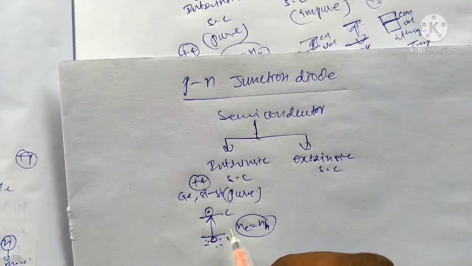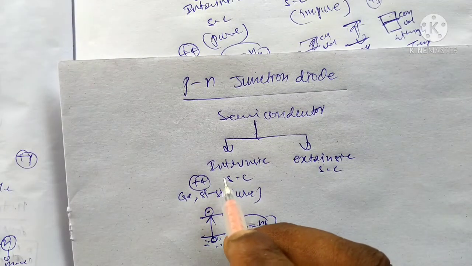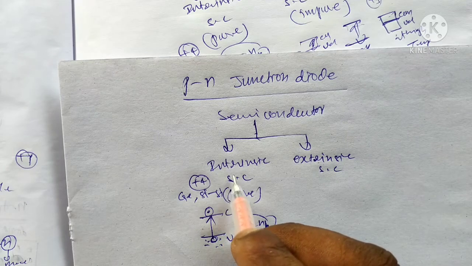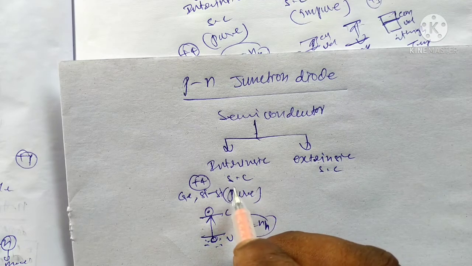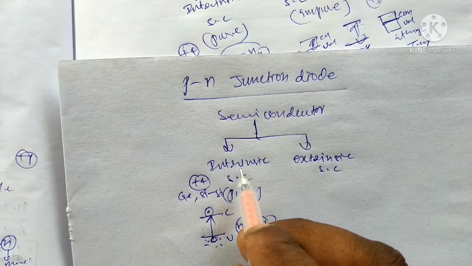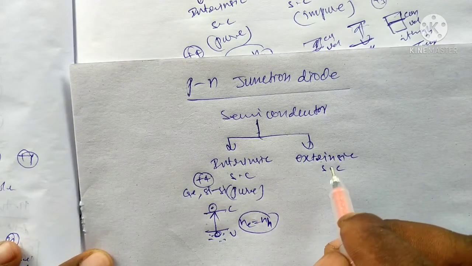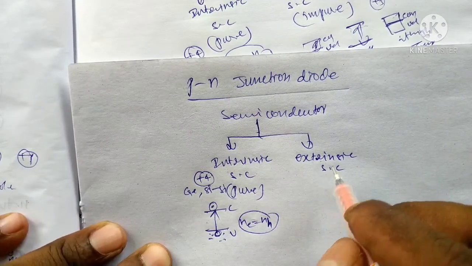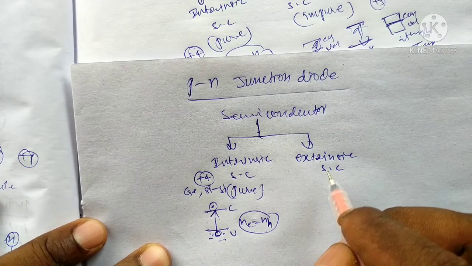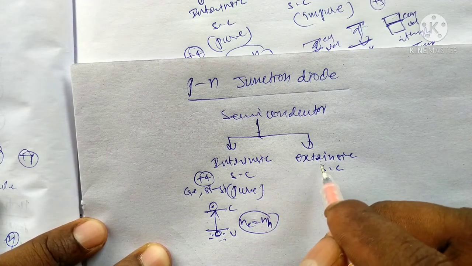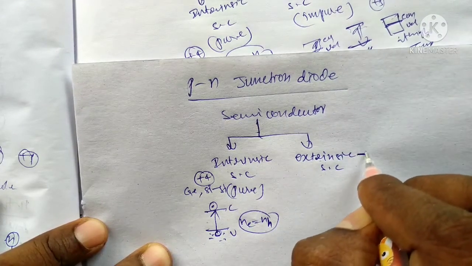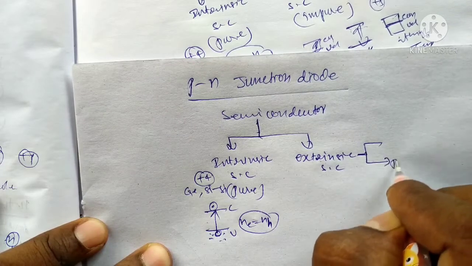There is no development of conductivity, and no use of intrinsic semiconductor. That's why we want to improve it: this intrinsic semiconductor can be converted into an extrinsic semiconductor. Therefore, we add some suitable impurity to the pure form, to form an extrinsic semiconductor.